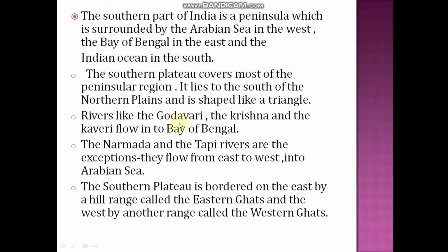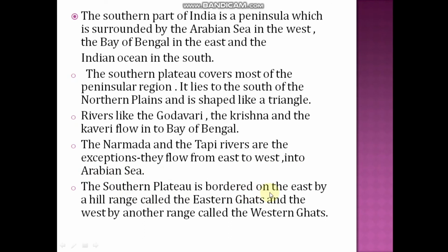So rivers like Godavari, Krishna and Kaveri flow into the Bay of Bengal. Which are the three rivers that flow to the Bay of Bengal? Godavari, Krishna and Kaveri. The Narmada and Tapi rivers are exceptions: they flow from east to west into the Arabian Sea.